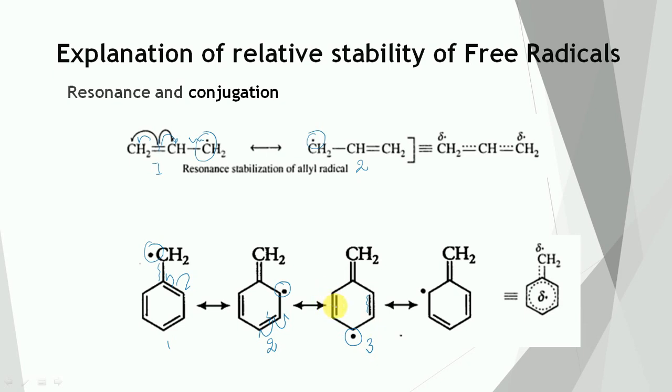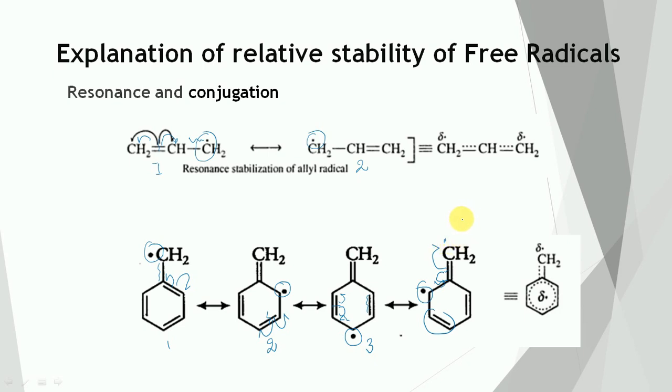Now this bond is going to break homolytically. One electron will shift toward this side, another electron will shift to this side. There is a formation of a carbon-carbon double bond and the odd electron comes on this carbon. Finally, this bond can break homolytically. One electron shifts this side, another electron shifts this side. There is a formation of a carbon-carbon double bond and the odd electron comes on this carbon.